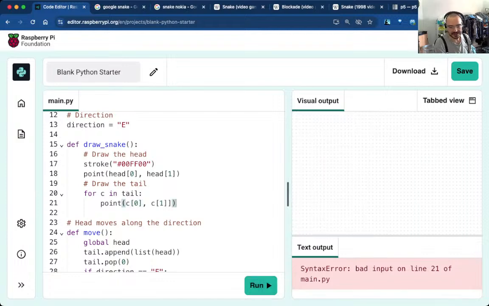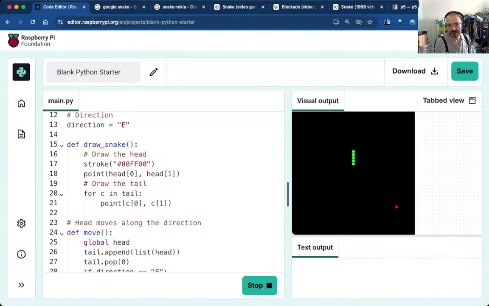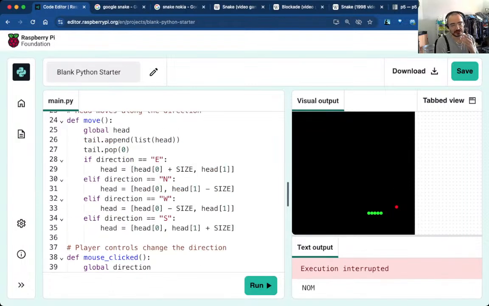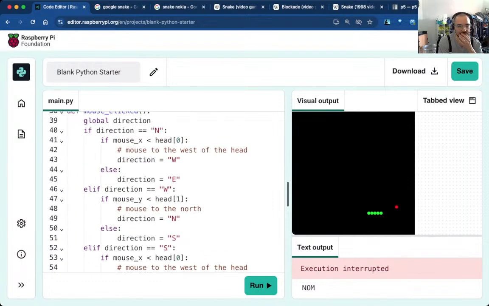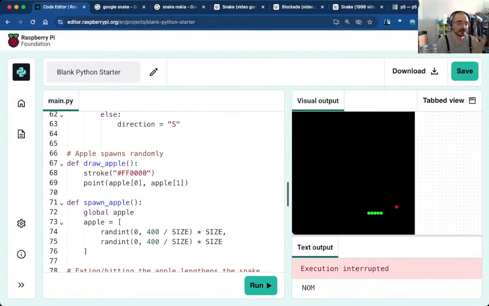That's even worse now. Okay, yeah, that's a double problem. Right, cool. And now my snake is kind of turning and working fine. So all I need to do is whenever I eat the apple, I just want to add basically another copy of the head to the tail, which is not going to display until it gets digested, if you see what I mean.